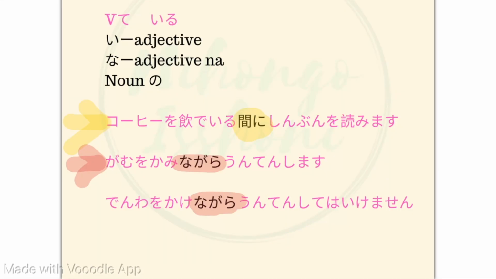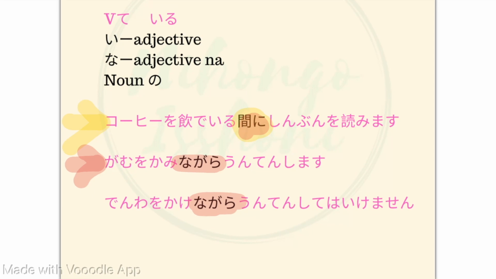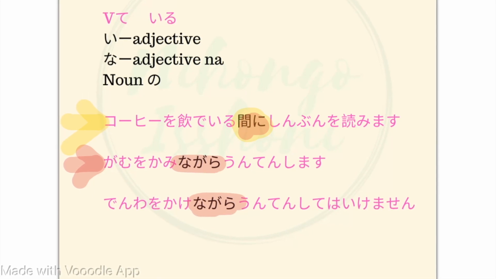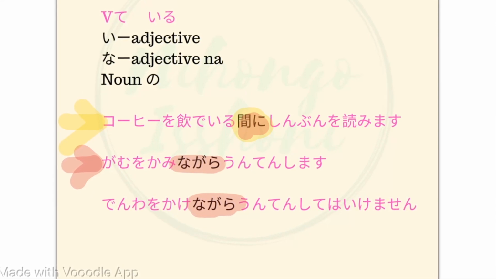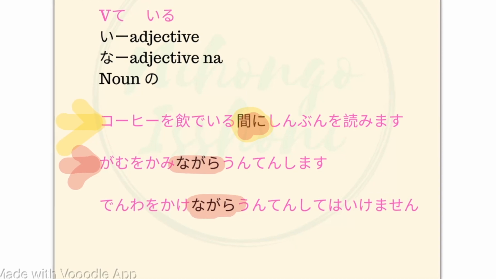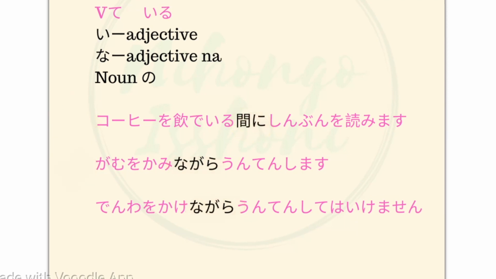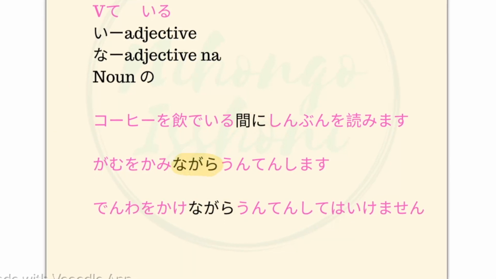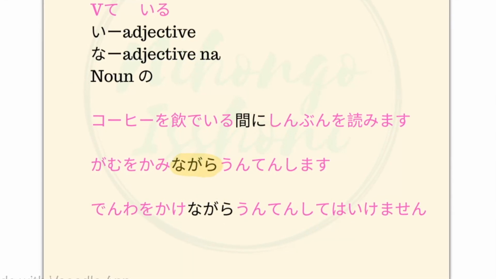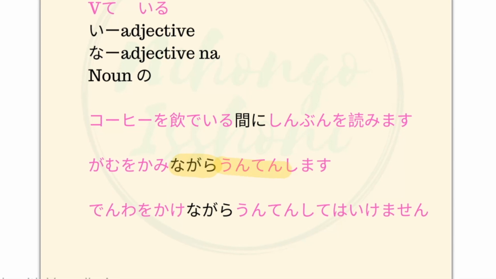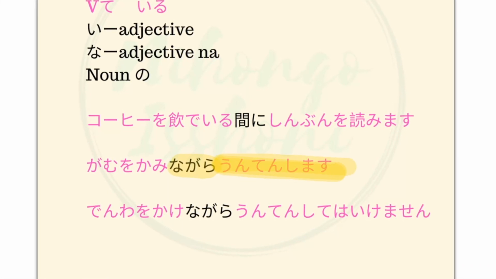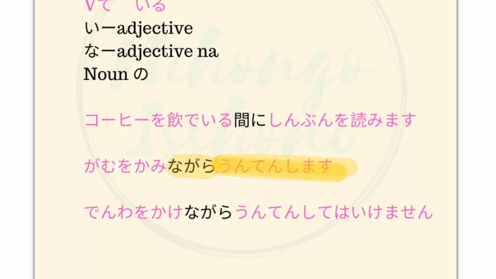Even though both of them express something that we are doing during this point of time, when we use this term nagara, this unten shimasu, this second part is always the main clause.